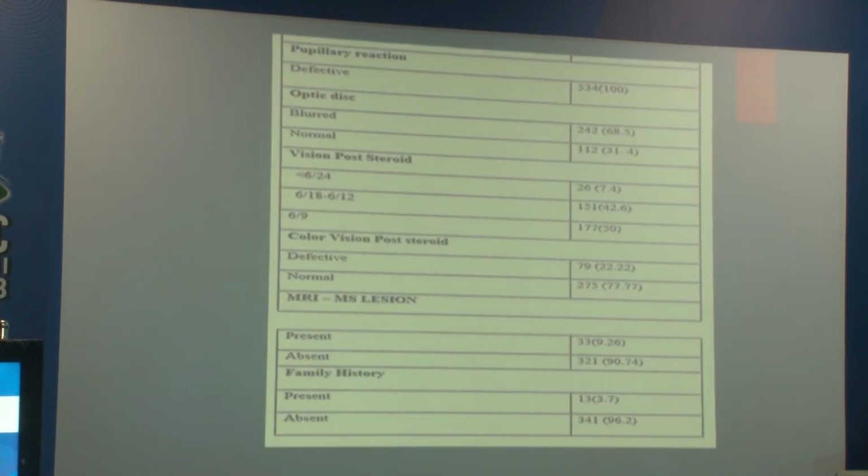The RAPD was noted in all my patients, with optic disc blurring noted in 242 patients. Vision post steroid therapy: there was significant improvement after steroid therapy, with vision of 6/9 in the majority of patients, about 177 patients, and MRI lesions were present in 33 patients comparatively. Family history had little relevance, noted in 13 patients.